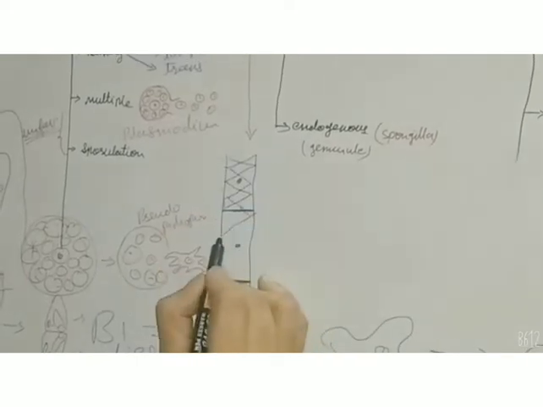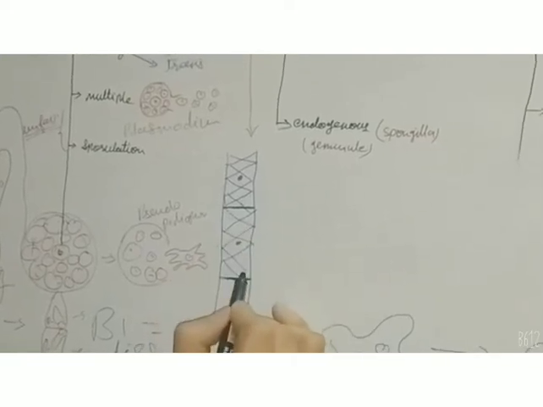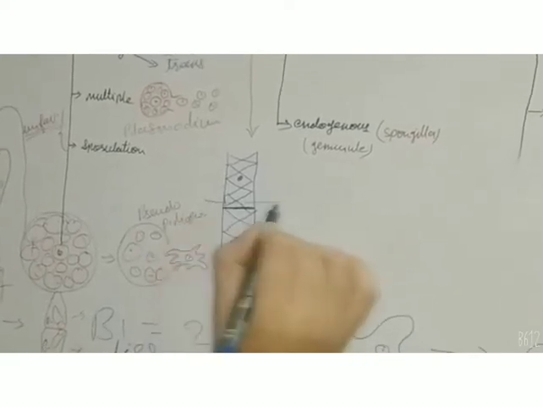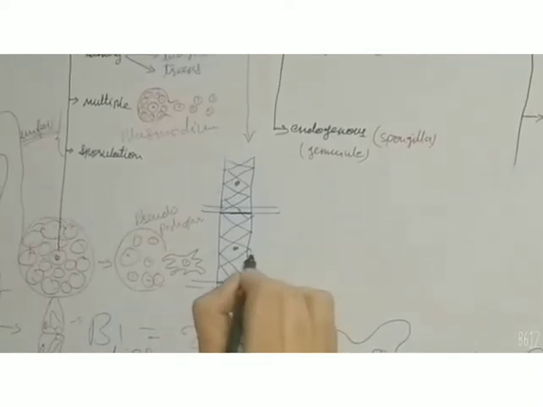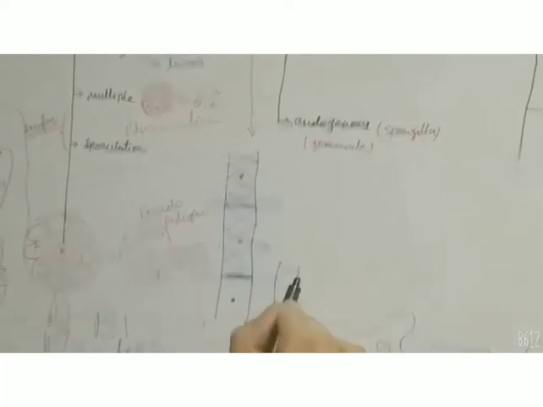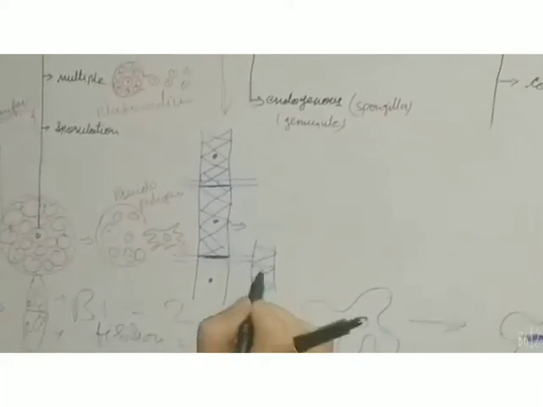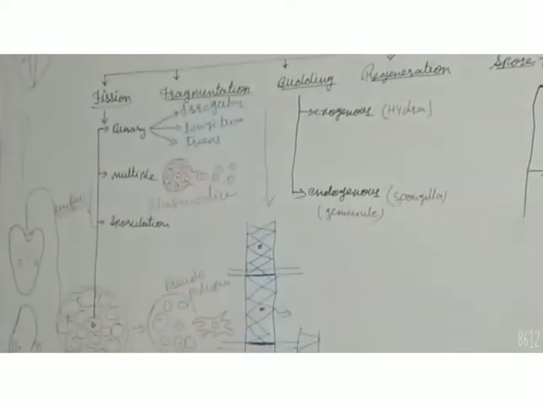So at this specific site, when the organism divides, they have to separate from this site, and each fragment will develop into a new organism. This way of reproduction in organisms is called fragmentation.